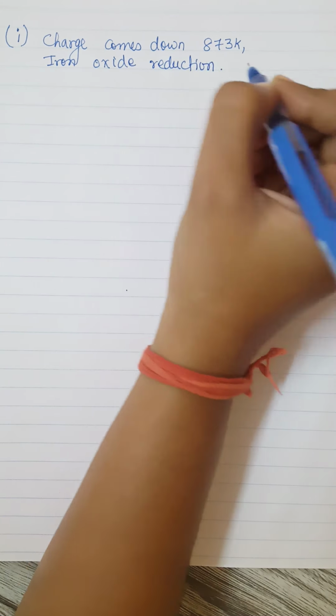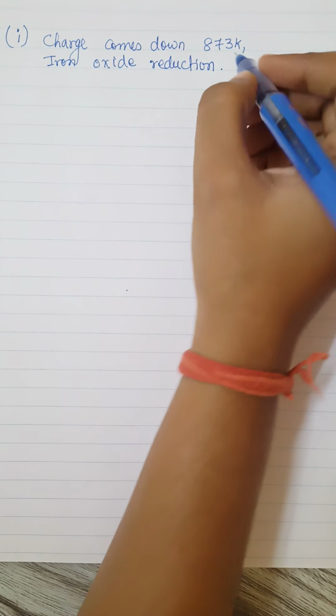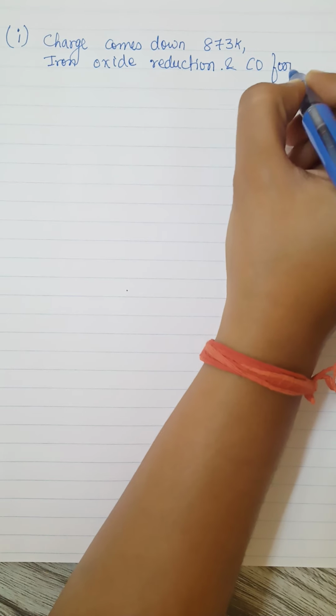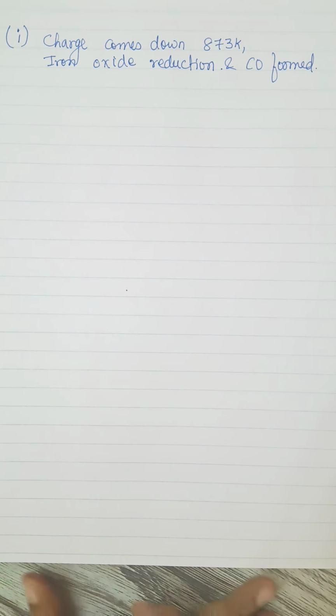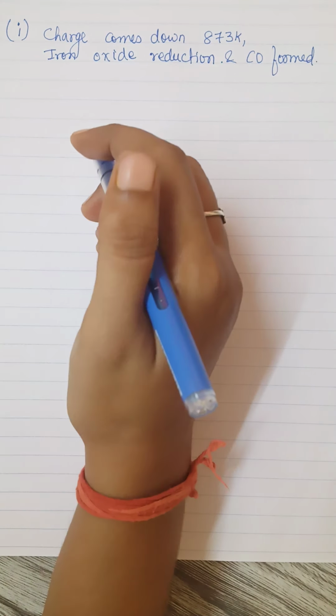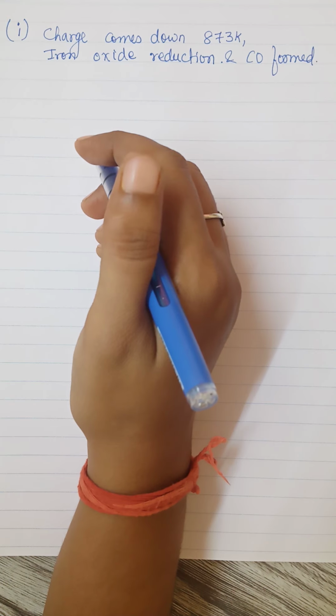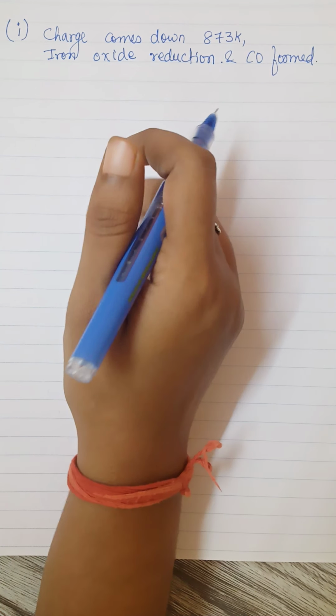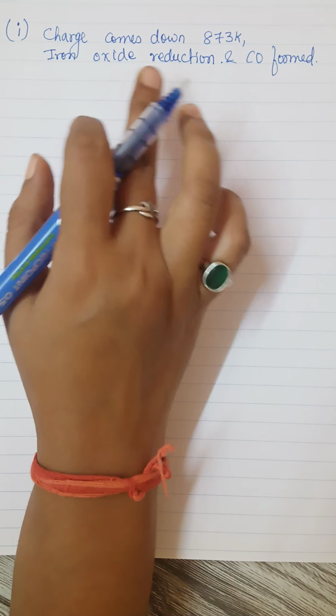And along with this reduction, definitely the byproduct will be formed, carbon monoxide. So this will be released from the exit point of hot gases, right? Fine. Then this gas is basically released from that place, and this reaction occurs by the burning of coke.